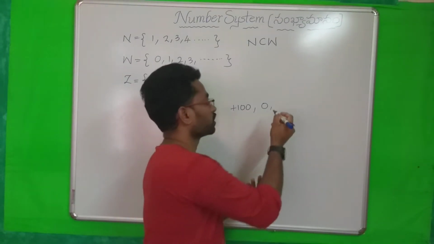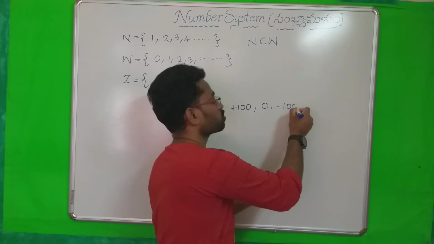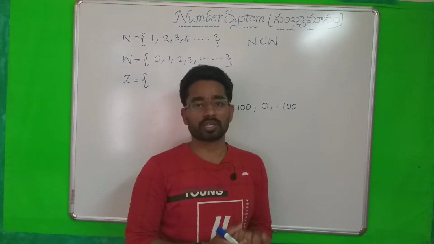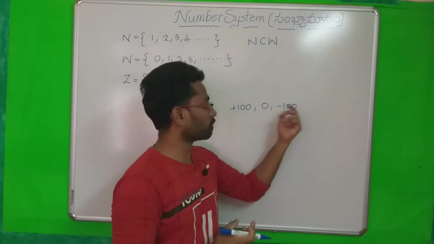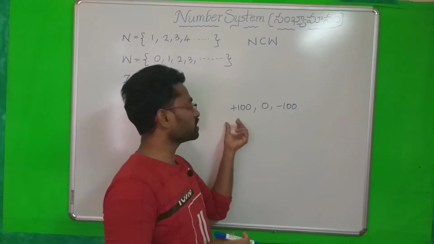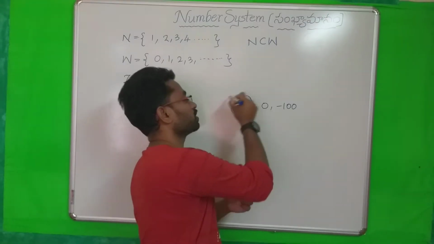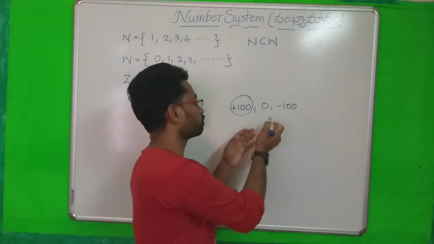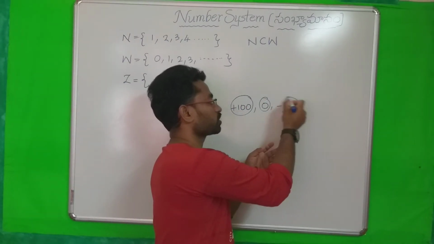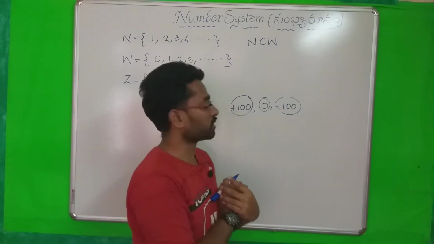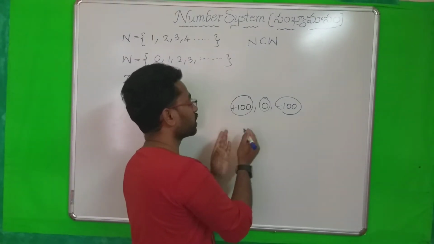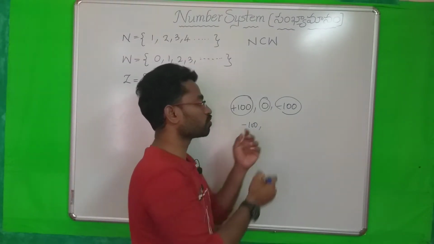The third person has to give 100 rupees to another person, so he has borrowed some money from others. Compared to these three, who is better? The first is the best, the next better one is 0, and the last one is minus 100. In ascending order, minus 100 is a negative number.